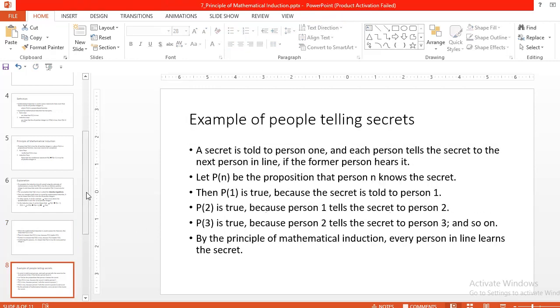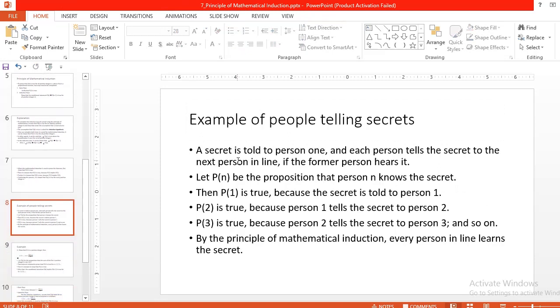Next, now this is all about the definition of the principle of mathematical induction, how it works, and the different explanations and steps of mathematical induction. Then let's see an example of the principle of mathematical induction, and then you can easily understand what the principle of mathematical induction says.